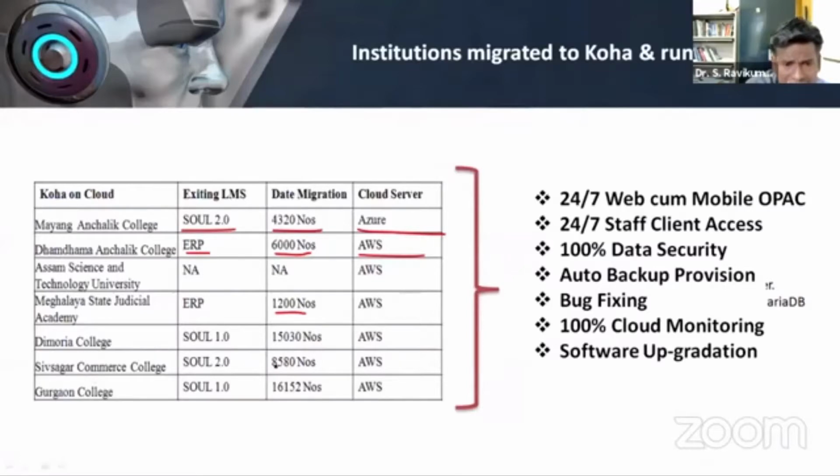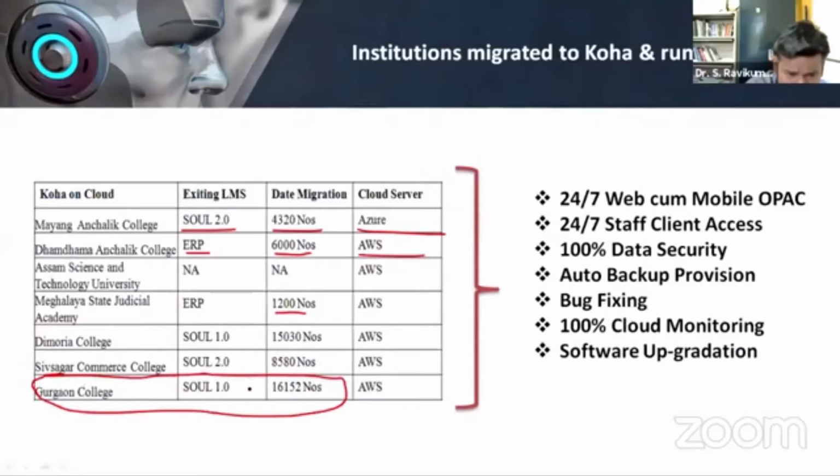Next is this Sivsagar College, because these are a few colleges which have a little higher data. So Gurgaon College is having around 16,152. This college has also been moved from Sol to Koha, and now it is running on Amazon Web Services. Okay, so these are all practical experiences I am putting before you. You may think that libraries are not running on the cloud till now. No, I am giving you a practical thing in black and white, that these are all the libraries which are running in the cloud, and what benefit they have got out of the cloud.